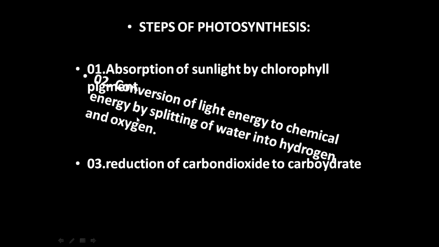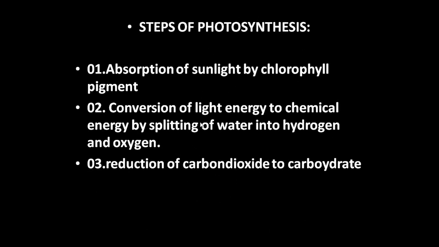Next step is the conversion of light energy to chemical energy, as we said. How is it taking place? It is taking place by the splitting of water into hydrogen and oxygen. The water molecule, which is used as a raw material, will split into hydrogen and oxygen. It is a very important step which leads to the conversion of light energy to chemical energy. And now you know from where oxygen is produced. In the previous equation, we said that oxygen is the byproduct, and we now know where this oxygen came from.